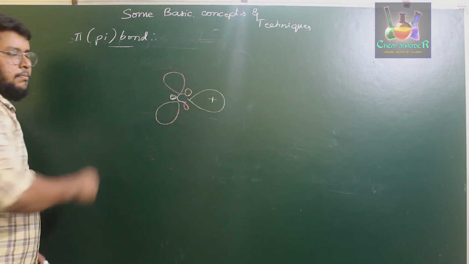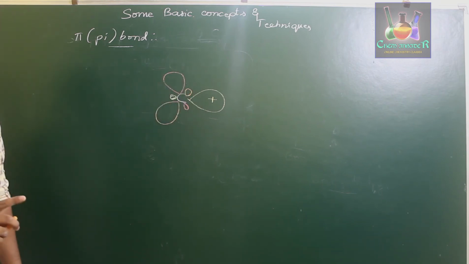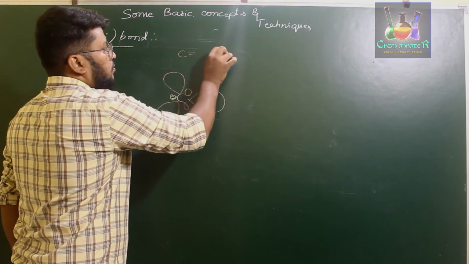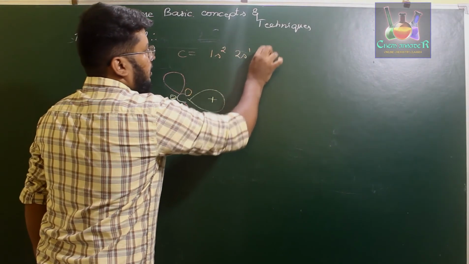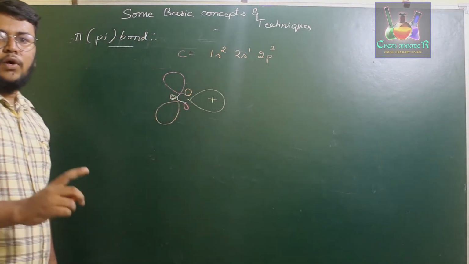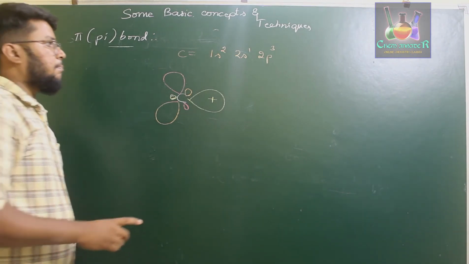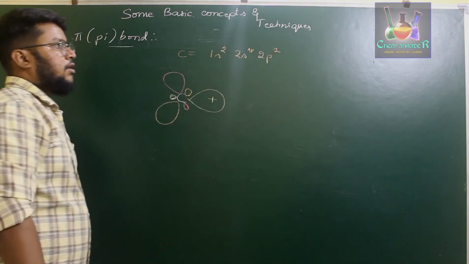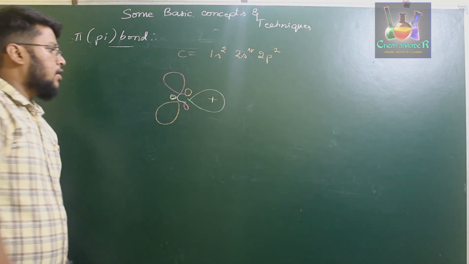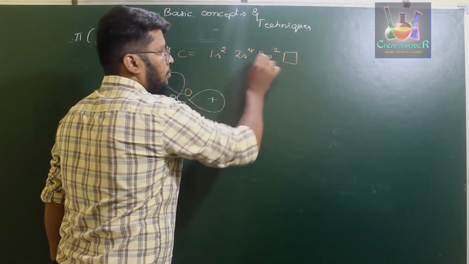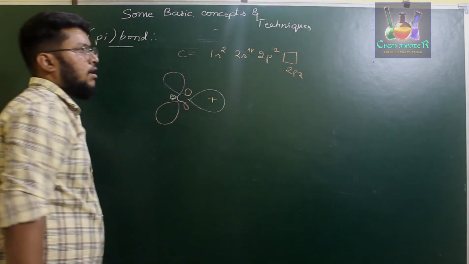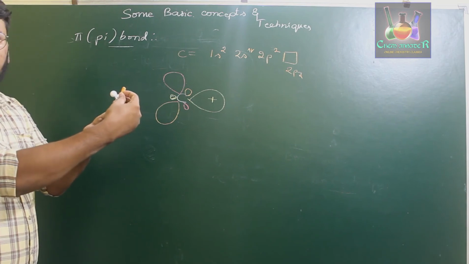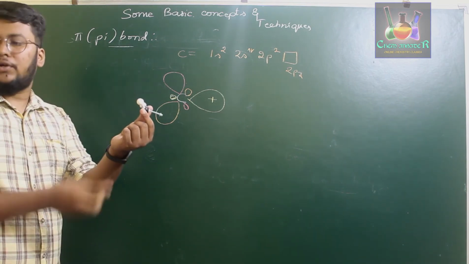So if you consider this trigonal planar molecule, one of the orbitals is unoccupied. Since we know that carbon has 1s2, 2s1, 2p3 in the excited state, one of the orbitals will be empty, while the paired electrons undergo sp2 hybridization. So one of the orbitals will be an empty 2pz orbital. That 2pz orbital will be present perpendicular to the plane of the molecule, in this direction.